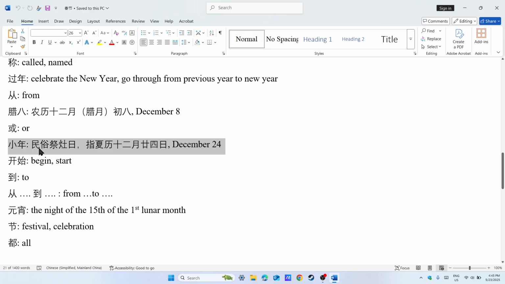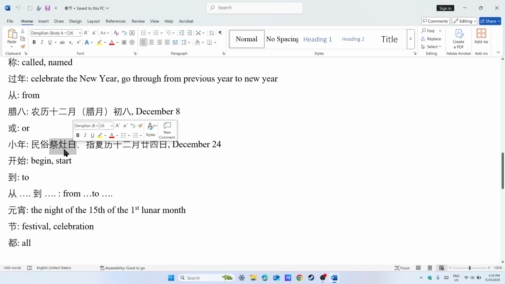About this 祭灶日, this kind of ritual, we will talk about it later. For now, we just need to know this 小年 is the date, lunar December 24th.